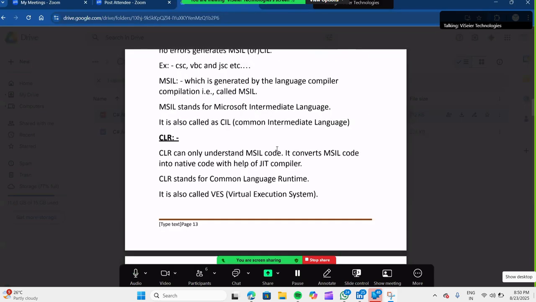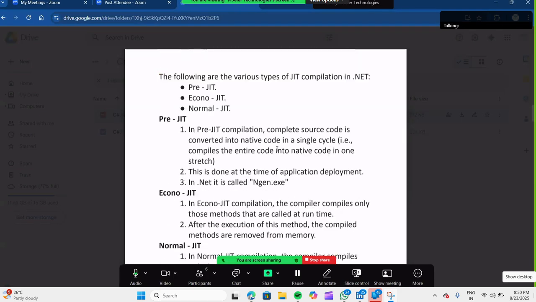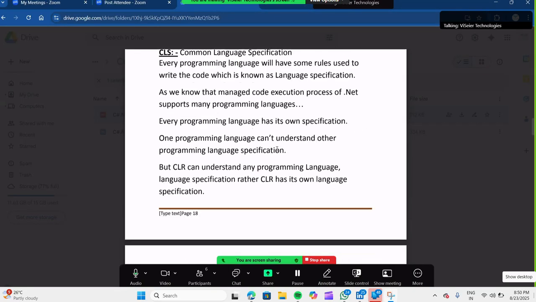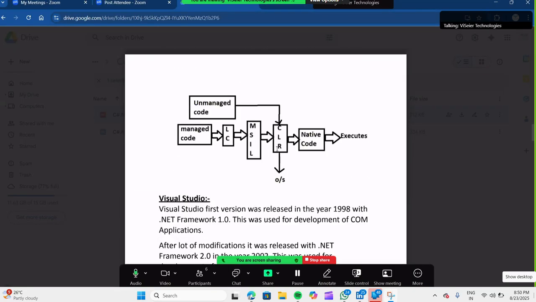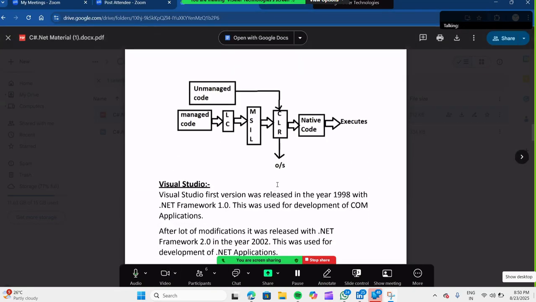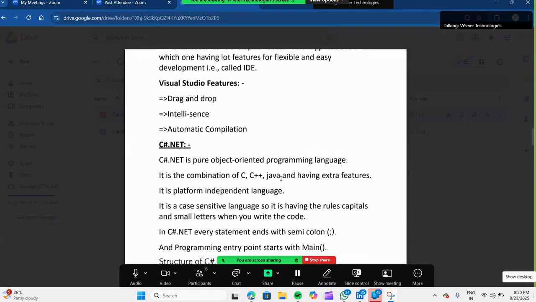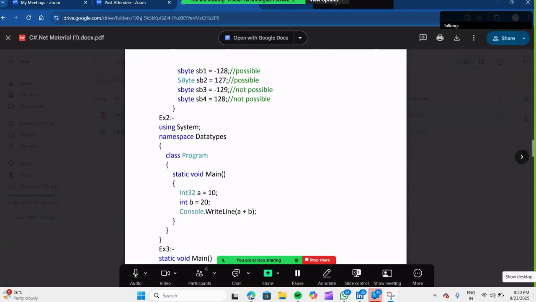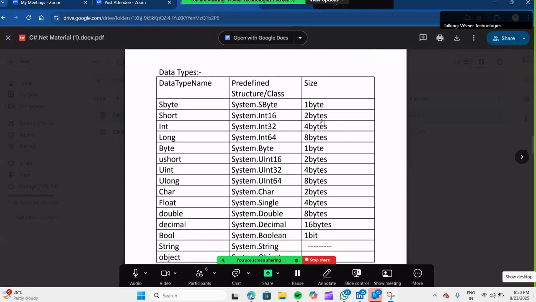Next week we will take the class at 7:30, I will take it until around 9. Anybody having questions, you can ask me. Data types are also there. See here, it is clearly mentioned as a table.